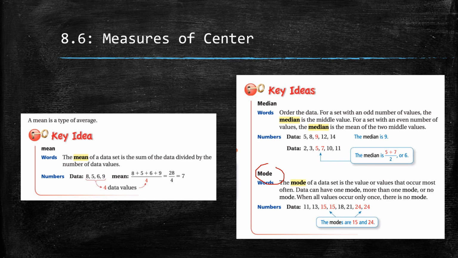So if something repeats, then it could be the mode, the one that repeats the most often. In a data set, you can have no mode because none of the numbers repeat. You can have one mode where only one number repeats, or you can have more than one mode. But you're looking for what repeats the most. Most popular is how I like to remember it.